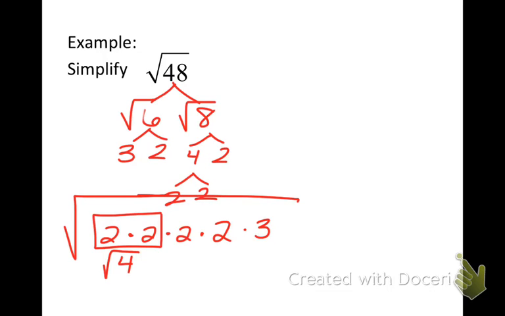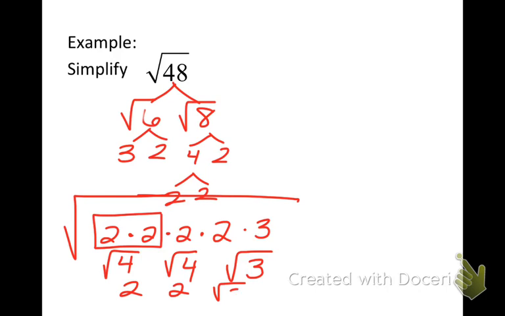But if I break them up individually and turn this into a square root of 4, what can I turn these two into? A square root of 4. Does the 3 have anybody to join with? So it just stays a square root of 3. So far, so good? What does the square root of 4 go to? 2. What does this square root of 4 go to? 2. Does the square root of 3 go anywhere?